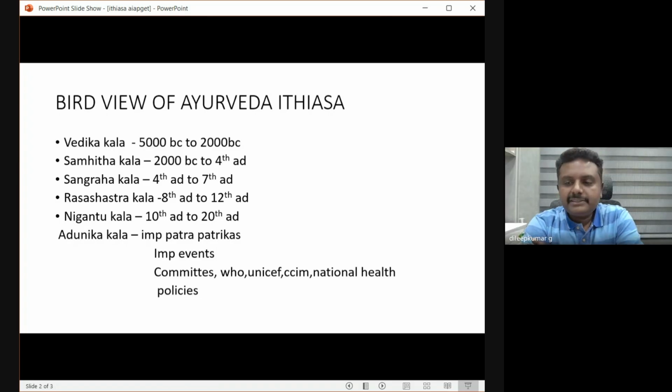Okay, it all depends on policy matters, how the government has given the permissions. So based on that, they can do these type of things. Okay. So after Sangraha Kala, we have a Rashastra Kala. In our classical Samhitas, Charaka, Sushruta, Vagbhata, we don't have references regarding Rasaushadhis.